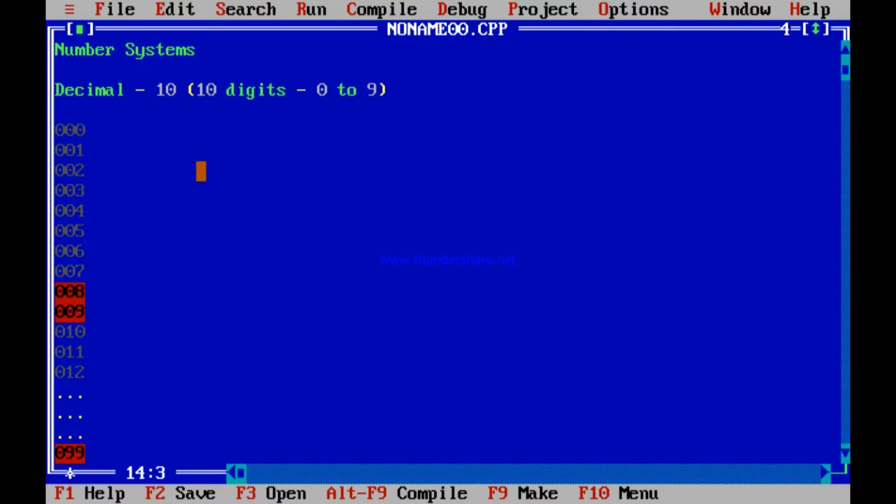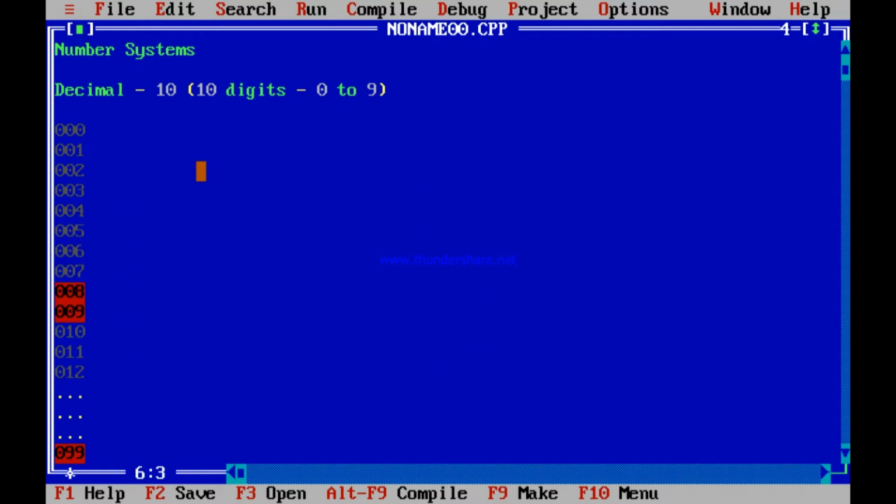Once you reach 9, there are no new digits. Instead, combinations of 0 to 9 are used in different ways to get the next number. After 9, 10 is there. 10 does not involve any new digit in it.